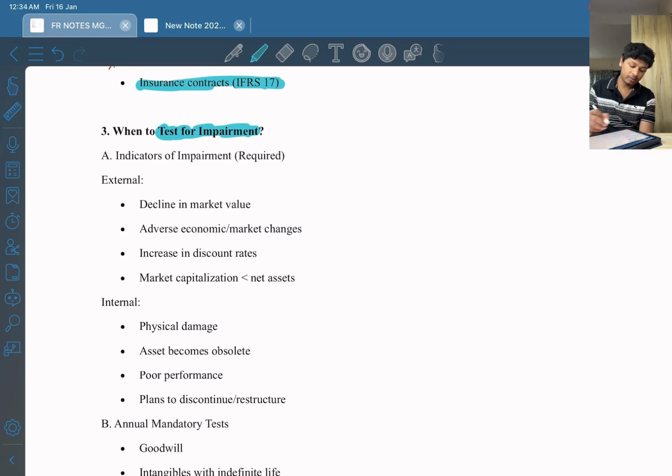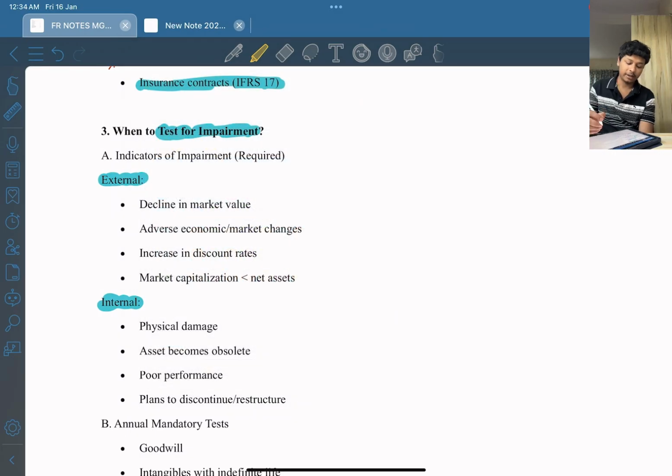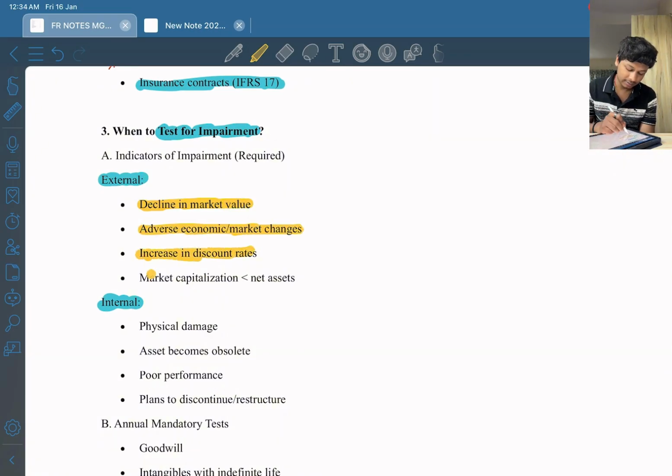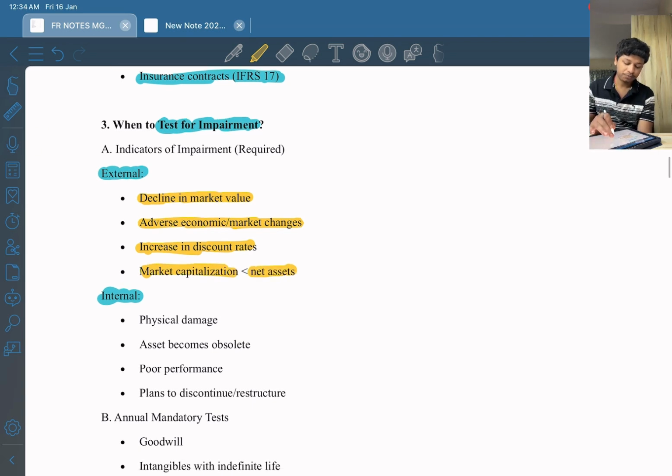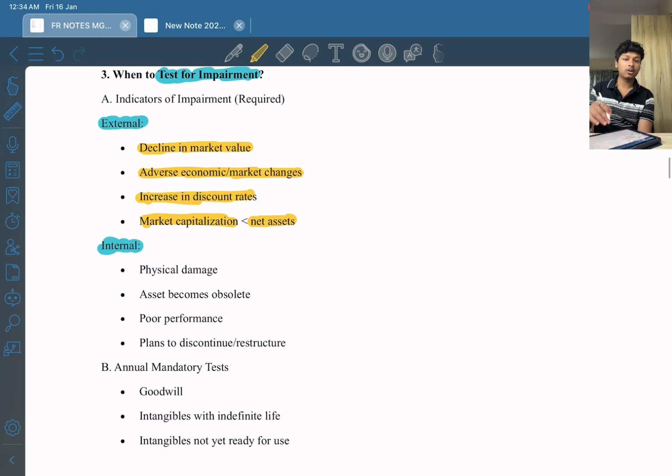What are the indicators of impairment? There can be an external indicator, there can be an internal indicator, right? What are external indicators? External indicators are decline in market value, adverse economic/market changes, increase in discount rates, market capitalization is smaller than net assets. So these are the things that are external, which are not in control of the entity, right?